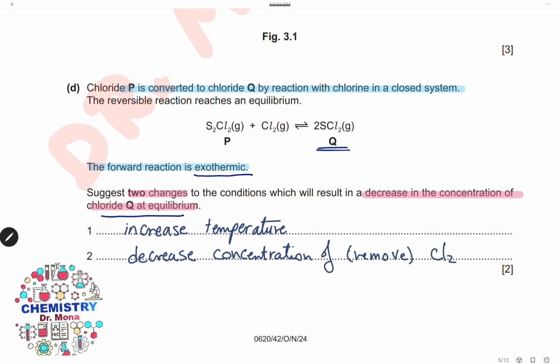Decreasing the chloride Q, or decreasing the yield. Take care that the forward reaction is exothermic, so by increasing the temperature, the equilibrium will shift to the backward reaction, so the concentration of Q will decrease.